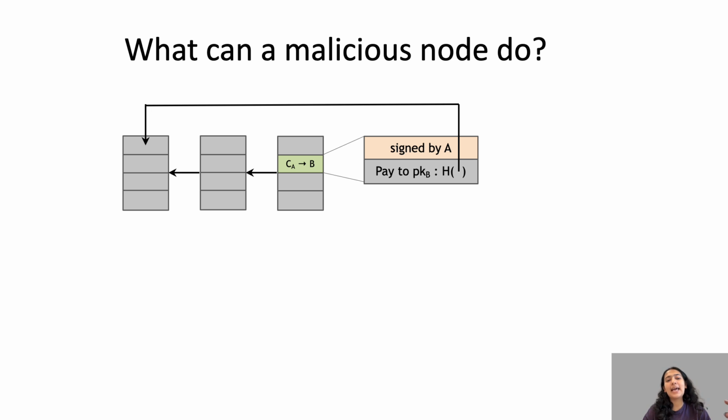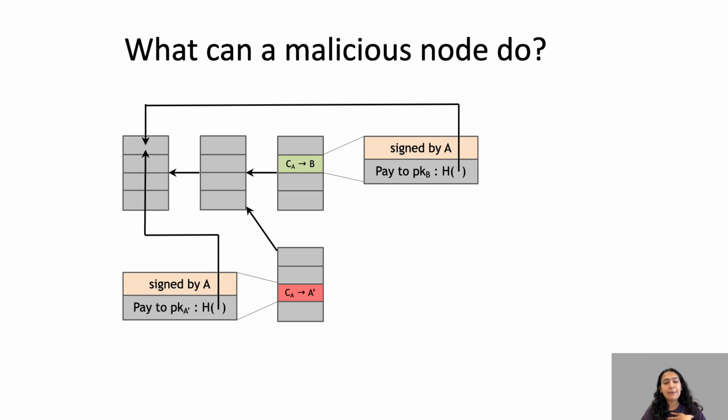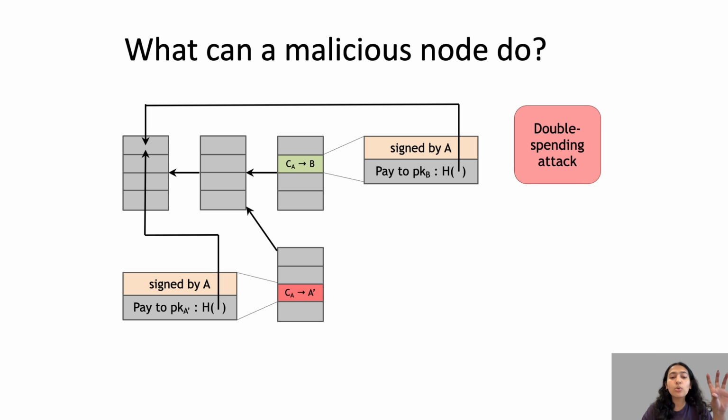And this has a hash for the entire blockchain. You remember the Merkle root? It gives you the entire blockchain's hash. And then I add in another block saying that these are the same coins that I'm going to give to Charlie. Again this is signed by me, and again has the blockchain's Merkle root. And now this is called a double spending attack, because I'm using the same coins to pay to Charlie and to pay to Bob at the same time. And that is wrong because I'm using the same coins.